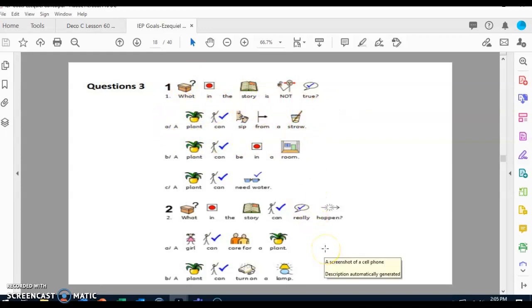Number 2, what in the story can really happen? A, a girl can care for a plant. B, a plant can turn on a lamp. So what can happen? A girl taking care of a plant? Yes.